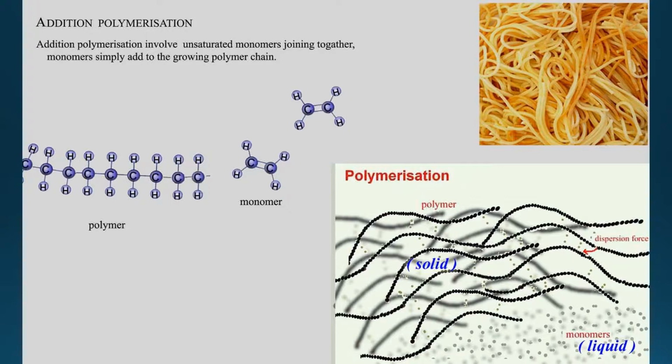So if you look at the top of the picture, a molecule of plastic is very much like the spaghetti that you eat. But this time it is a molecule spaghetti with very, very long strands. And between one strand and another, they attract together through dispersion force, which makes them form into a block of solid.